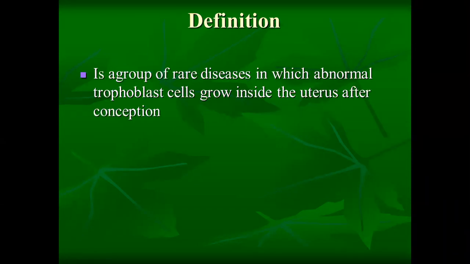So gestational trophoblastic diseases are a group of rare diseases where the trophoblast cells grow abnormally inside the uterus after conception. Once the woman has conceived, the trophoblast cells in the uterus will grow, and the number of cells will increase abnormally. That group of diseases is known as gestational trophoblastic diseases.